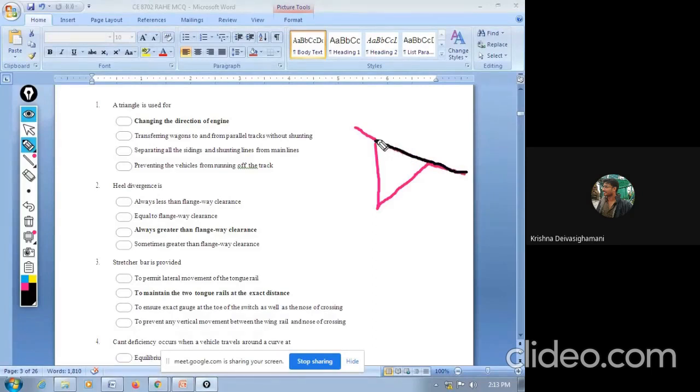Then your engine alone gets separated from your entire train and it will move to this direction and join over here, in order to change the direction of the engine. Initially your engine was here, and after the completion of the process, your engine will come here. Then the entire train will move in the same direction. So this triangle arrangement is mainly used to change the direction of the engine.